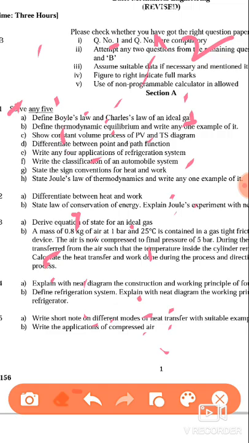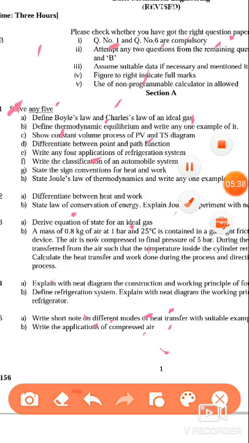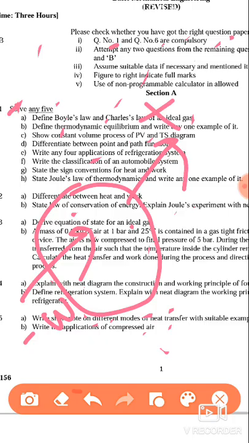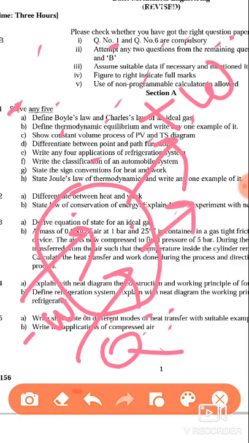Okay, state the sign convention of heat and work. There is a very simple sign convention of heat and work. I will represent it here on a simple diagram. Suppose this is the system. The work done on the system is negative. Work done by the system is positive. Heat into the system is positive and heat out of the system is negative. This is all about the sign convention of the system.